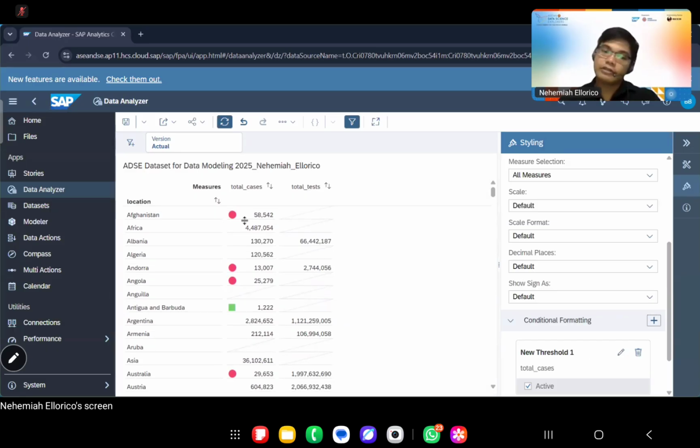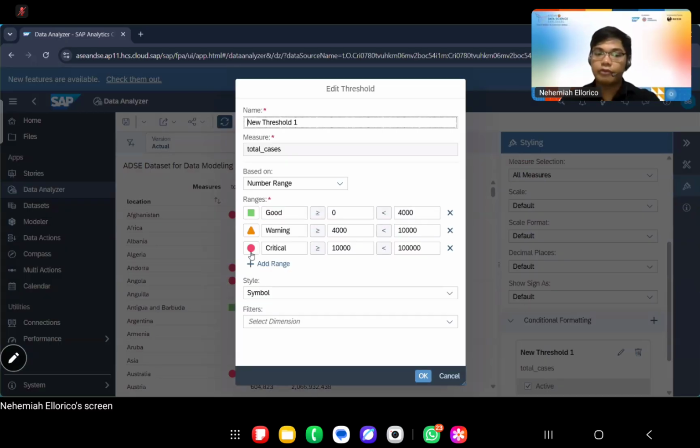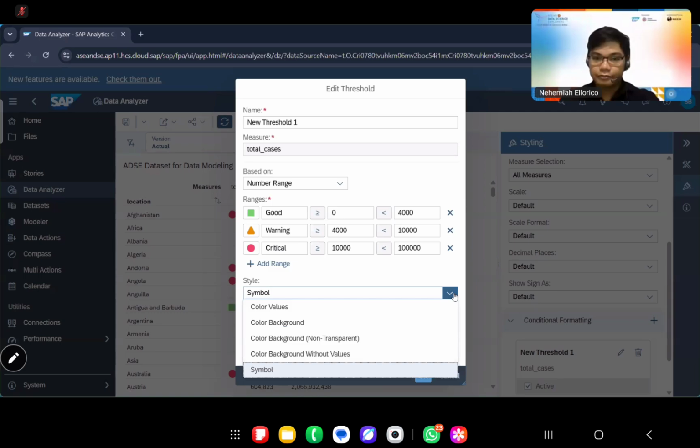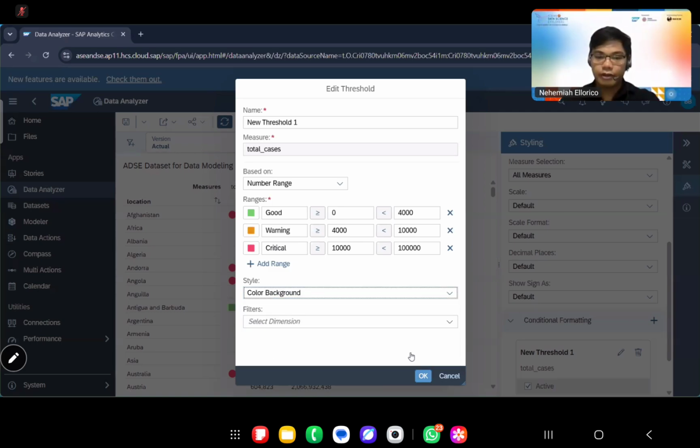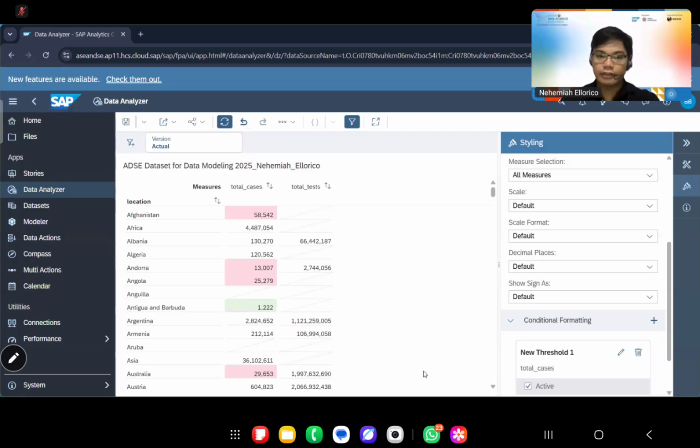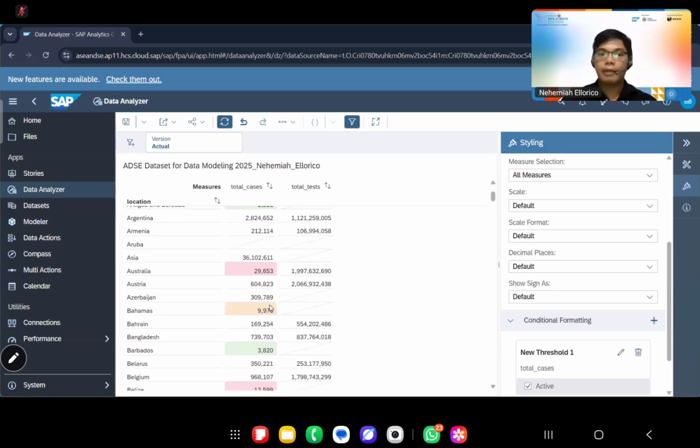But for example, we would want to have other types of conditional formatting. We do not want the symbols. We want, let's say, color background. That's how it will appear. Okay, so we can use this for our reports.